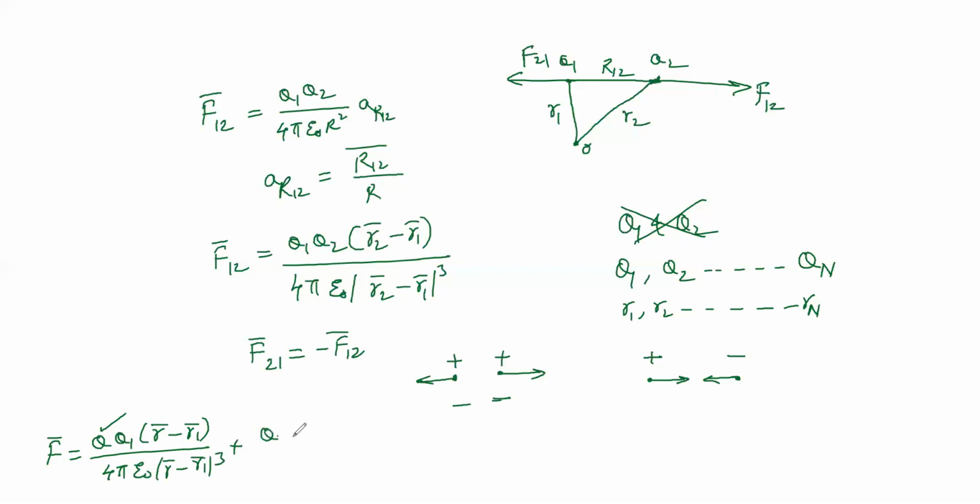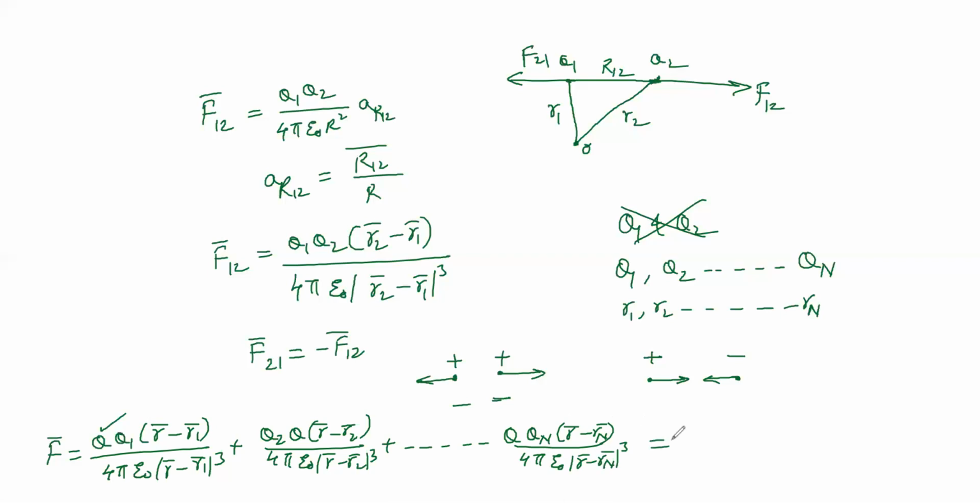Similarly, we can write the force equation for the second charge: q2 (r minus r2) divided by 4 pi epsilon naught |r minus r2| whole cubed, and so on. For the nth charge, we can write similarly qn (r minus rn) by 4 pi epsilon naught |r minus rn| whole cubed.